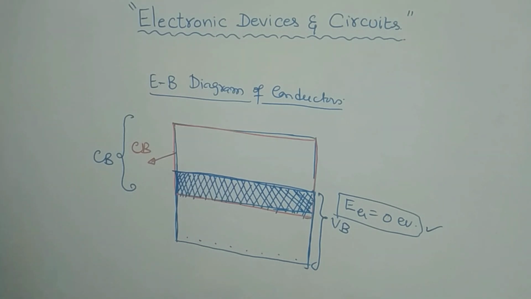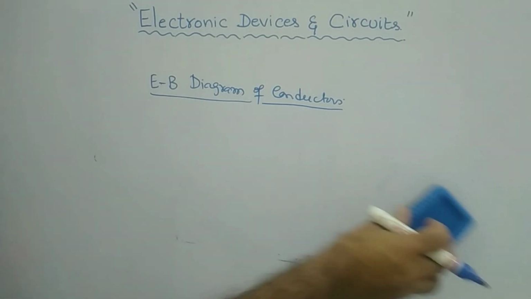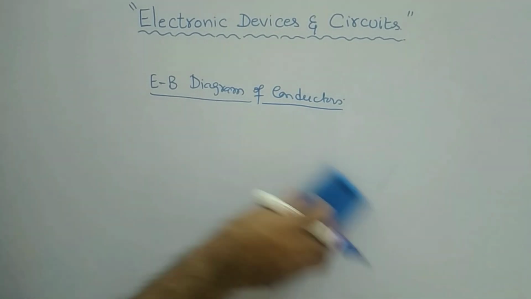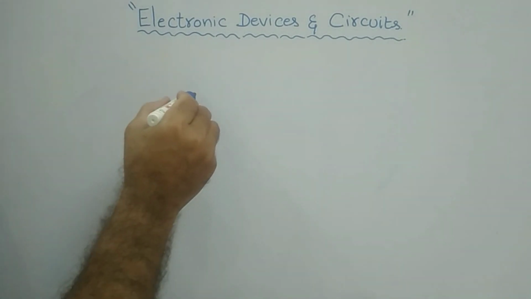No, not at all. It needs some applied electric field. How can it be shown? For your better understanding, let us see this.